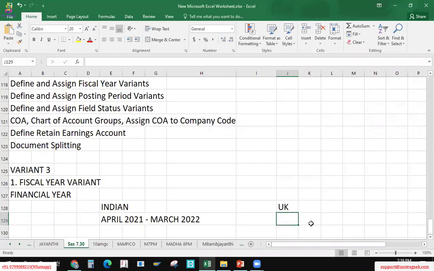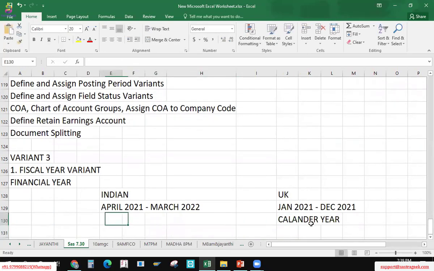April to March, and UK and US will follow the calendar year, as said. Calendar year means January 2021, or whatever year we keep aside, to December 2021. It starts and ends in the same fiscal year, that is the calendar year. Here it's called a non-calendar year.